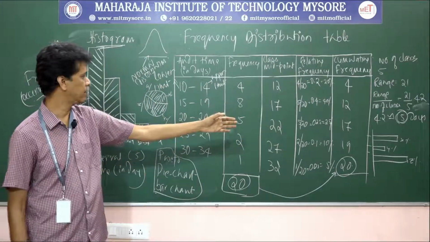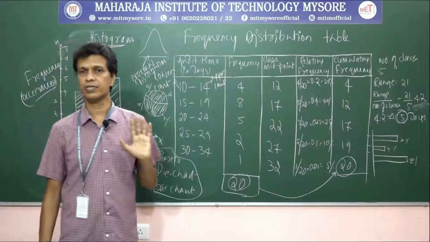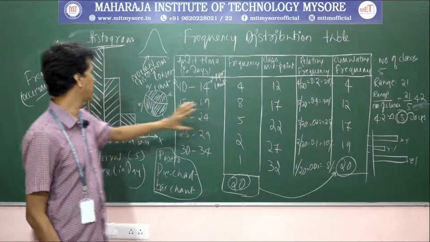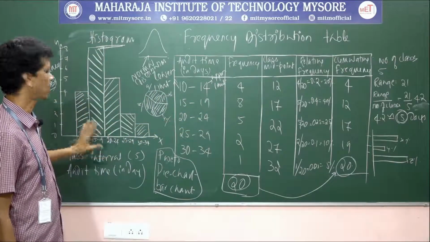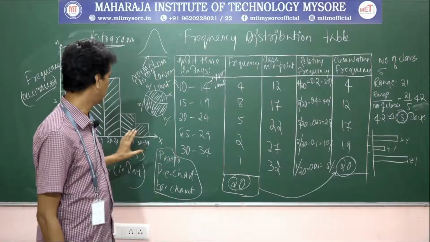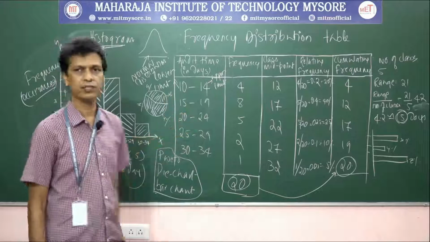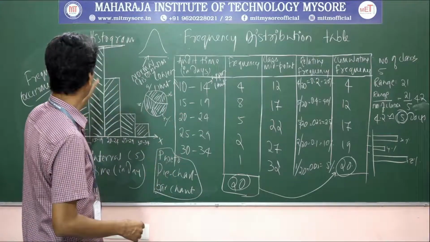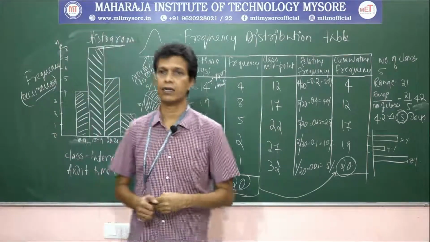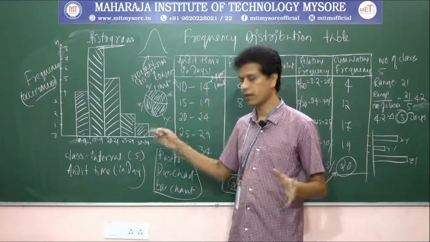Those are the basic elements in any frequency distribution table. From that table, we can get this histogram. It is the most widely used and most popular choice for the analyst to draw the histogram to get to know certain shape and distribution about the data. This is with respect to charts.